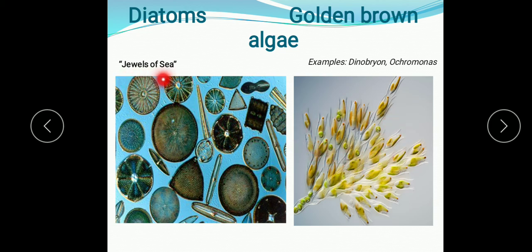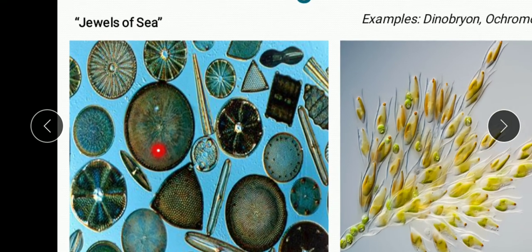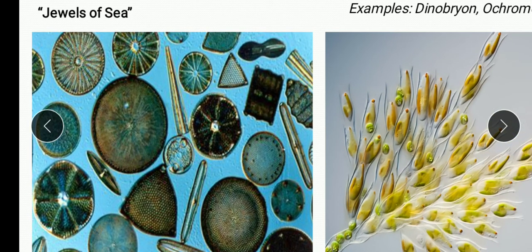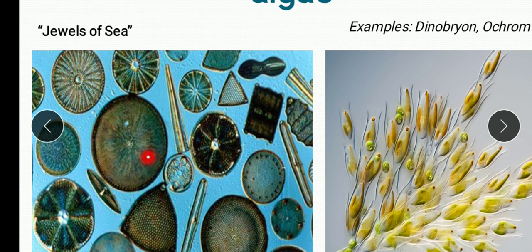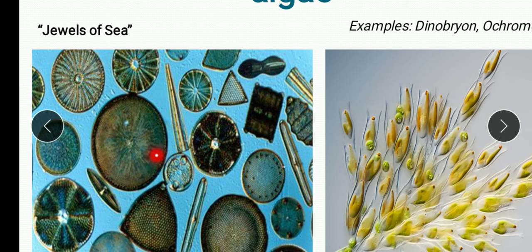Diatoms are beautiful microscopic photosynthetic algae, commonly known as the jewels of the sea. Why is it so? Because their cell wall is heavily impregnated with silica, and it forms two thin overlapping shells arranged together just like a soap box.